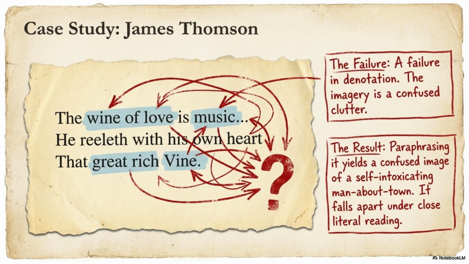Understanding the note. The slide says, the imagery is a confused clutter. A clutter is a collection of things thrown together without proper organization. That is Tate's criticism. The poem contains many attractive images, but they are not carefully controlled. As a result, the imagery becomes tangled.